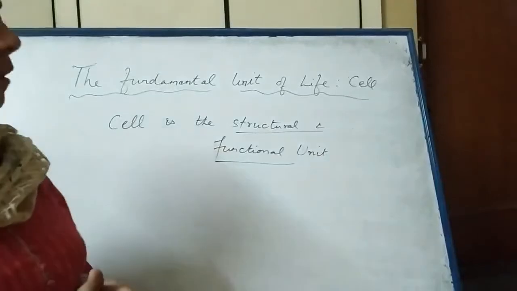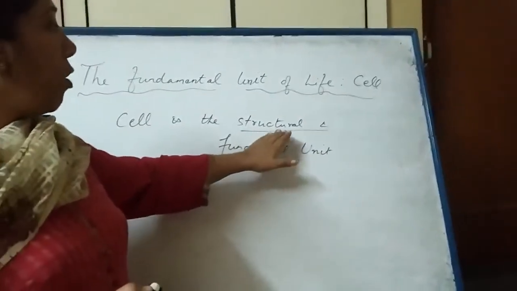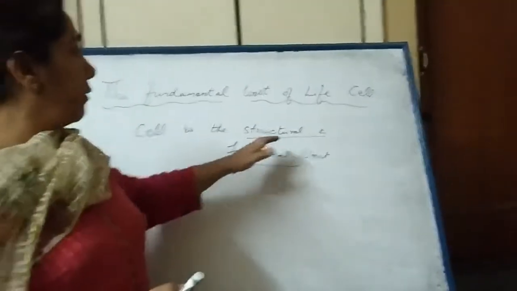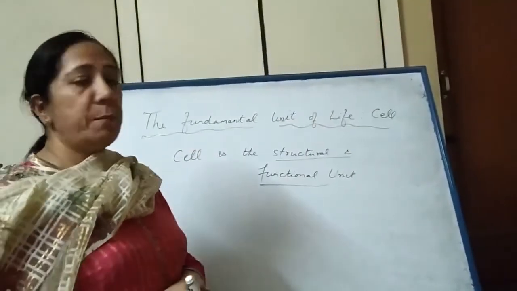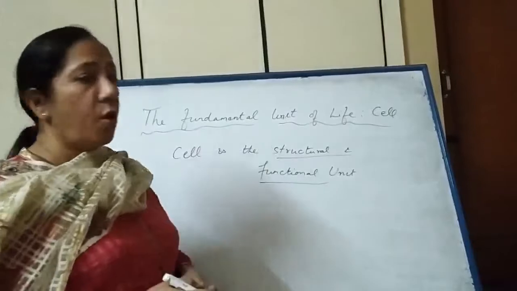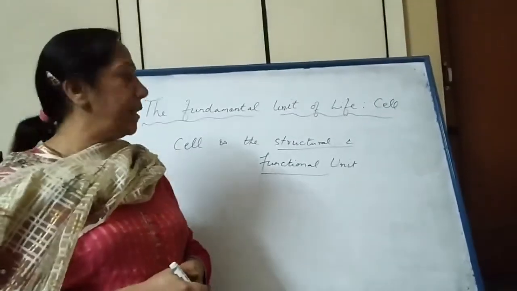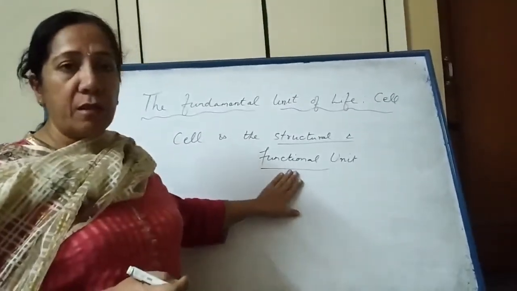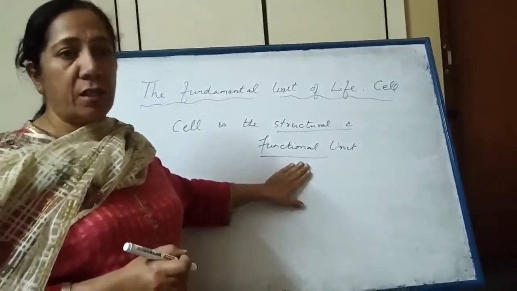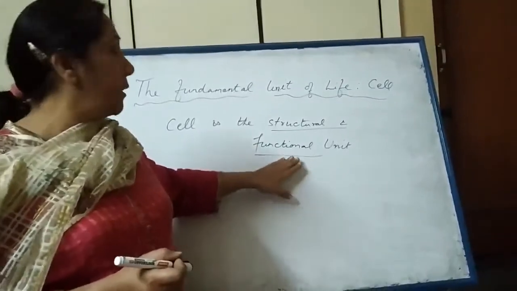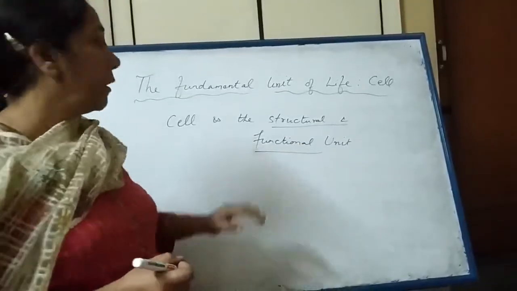What does that mean? Structural means all the structure of living organisms is made up of cells. Just like this wall is made up of bricks, similarly, all the living bodies are made up of cells. And functional unit means all the basic functions like respiration, digestion, etc. are performed inside the cell.